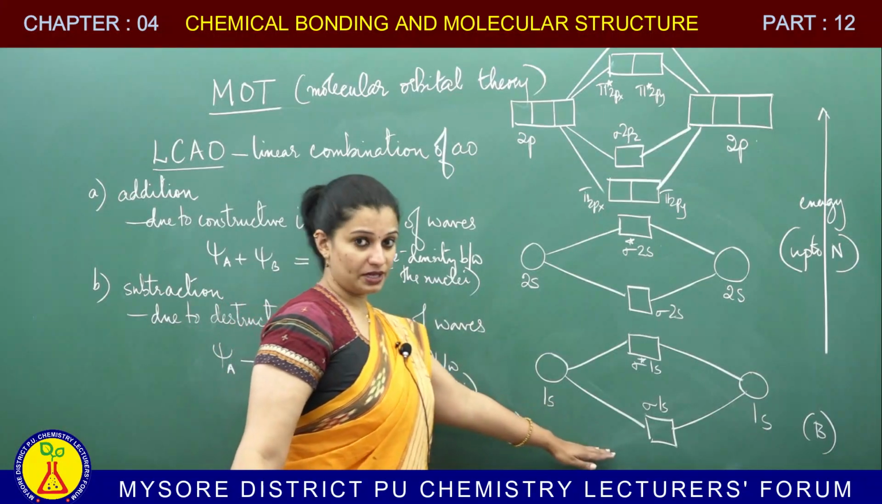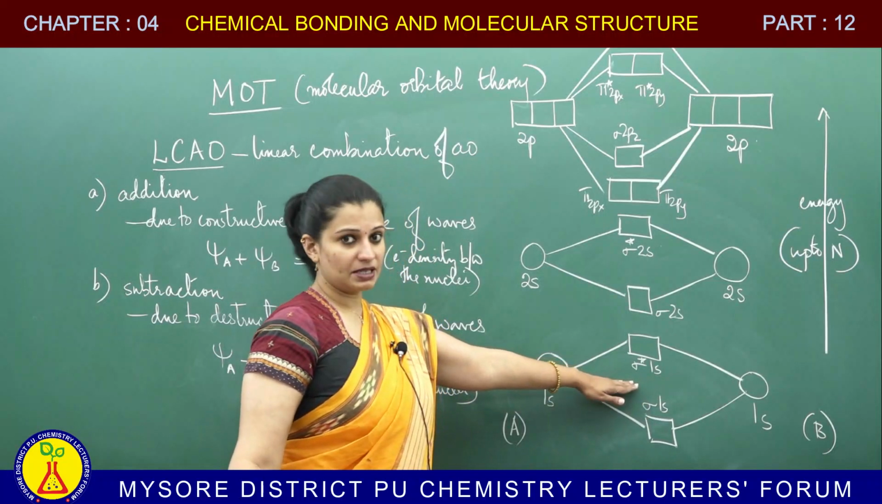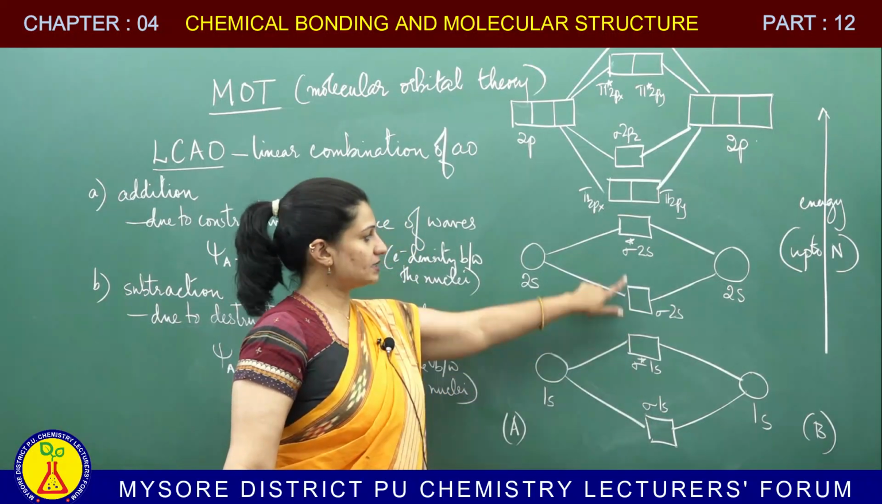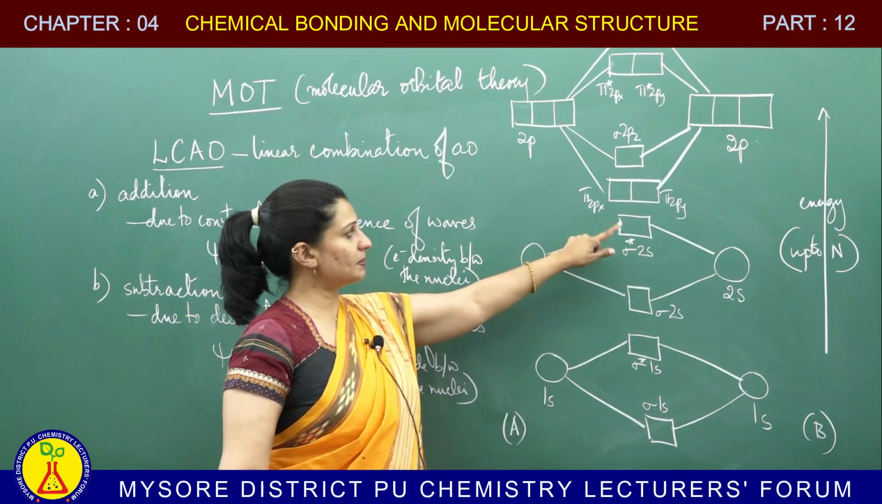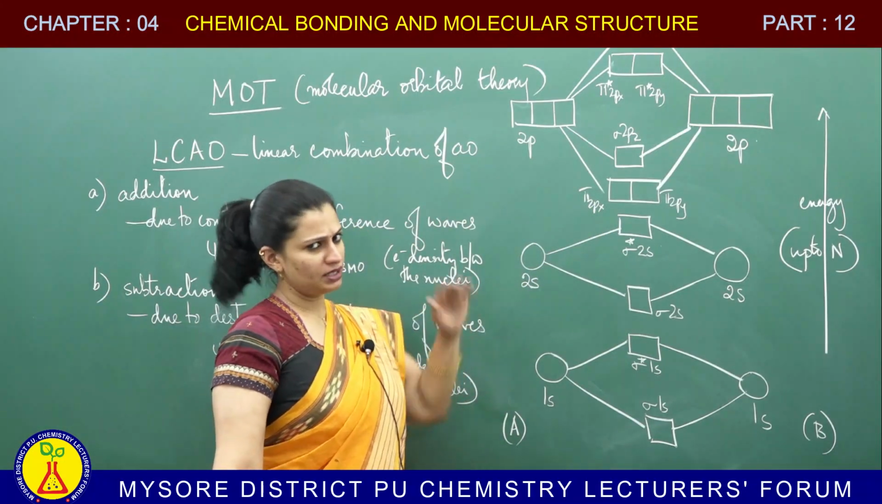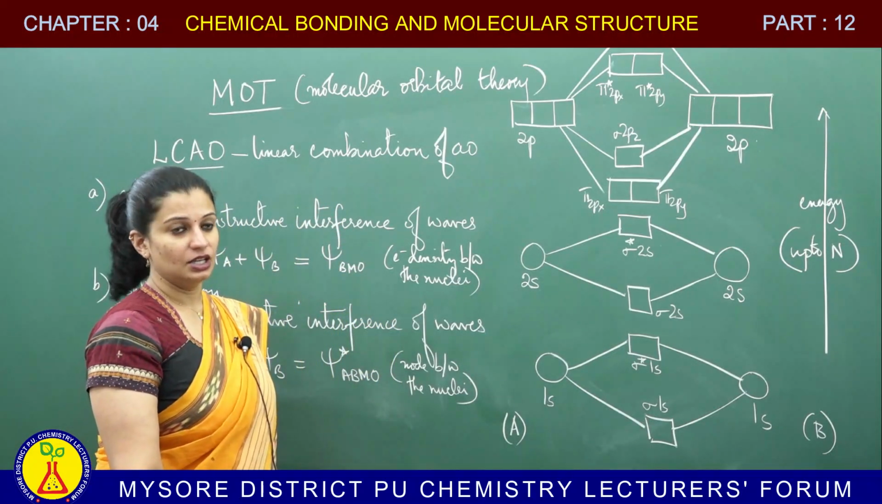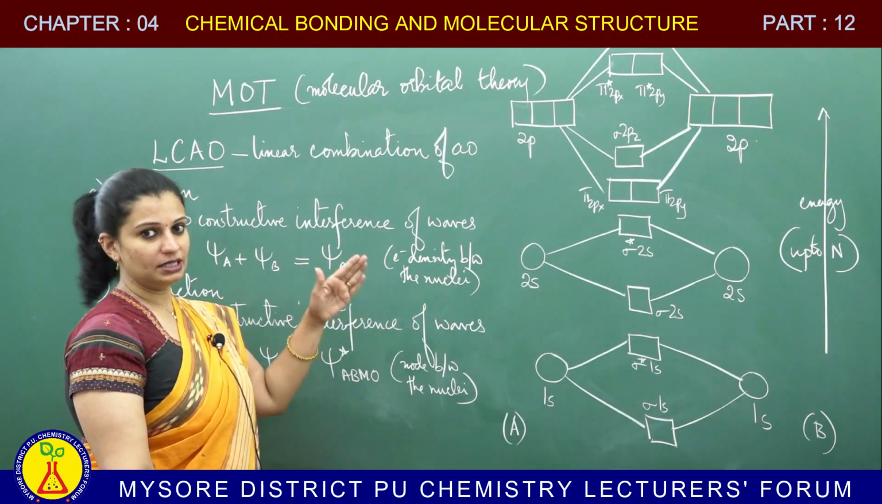So, which is your lowest energy molecular orbital? Sigma 1s, after that sigma star 1s, then sigma 2s, then sigma star 2s, then pi 2px, pi 2py, sigma 2pz, pi star 2px and pi star 2py of equal energy, and finally you have sigma star 2pz. So, this is your molecular orbital diagram.